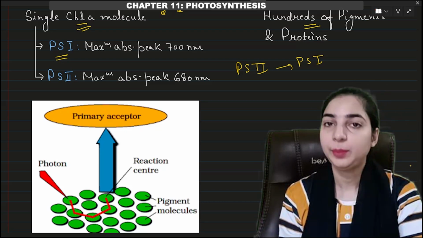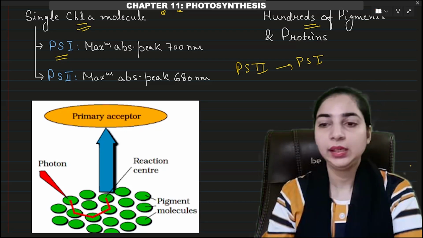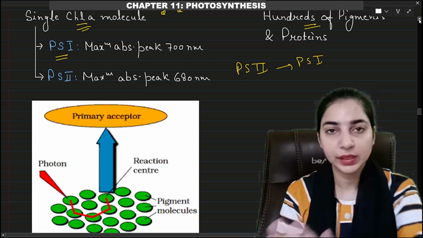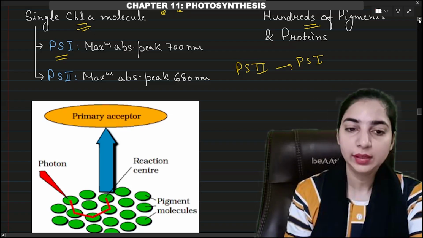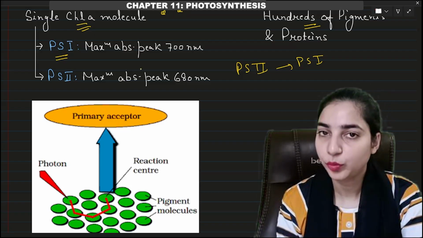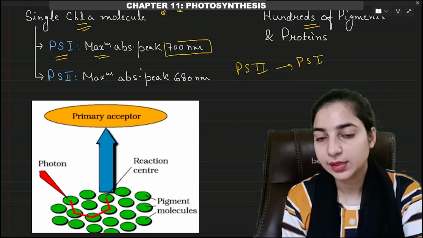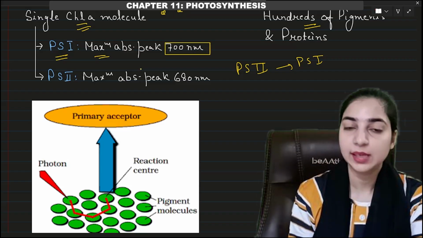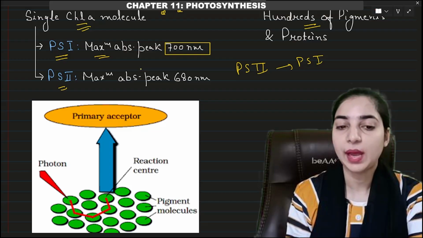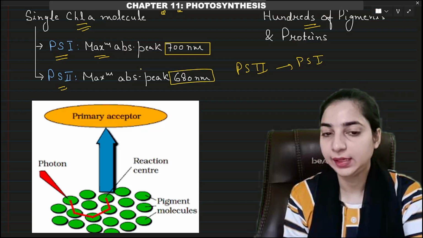What is the difference between PS1 and PS2? See, the light harvesting complex will be present in both. The only difference is that in photosystem 1, the maximum absorption peak will be 700 nanometer, whereas in photosystem 2, the maximum absorption peak will be 680 nanometer.